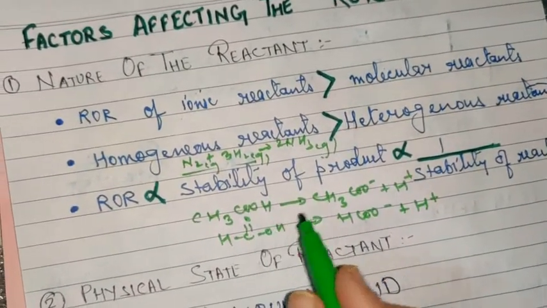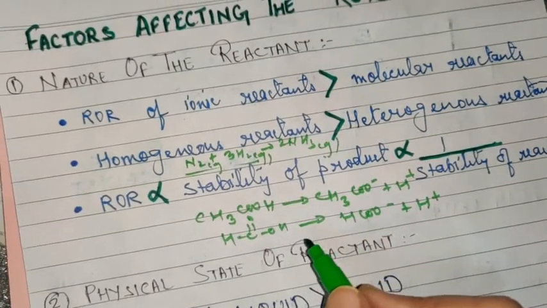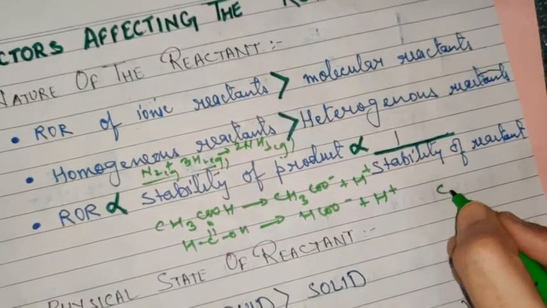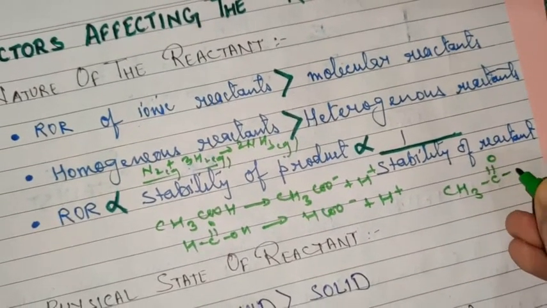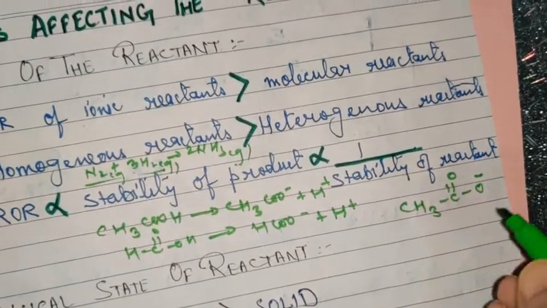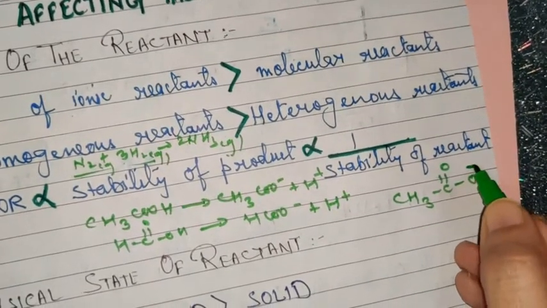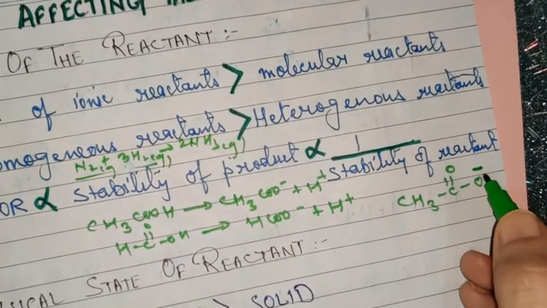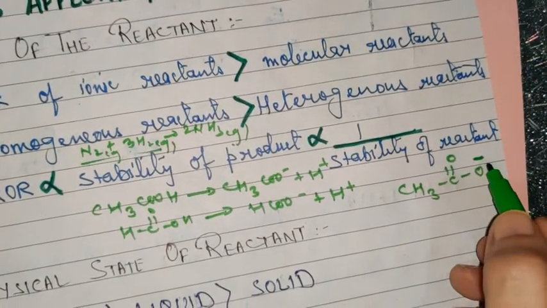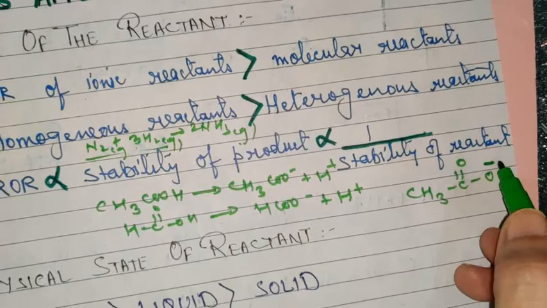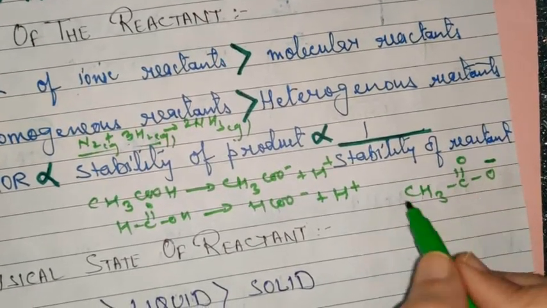Now you have to compare towards which side the products are more stable. If you remember, I told you in class 11's lecture, any factor which will make this negative charge more stable, or if the appearance of this negative charge goes down, the stability of this product will increase.